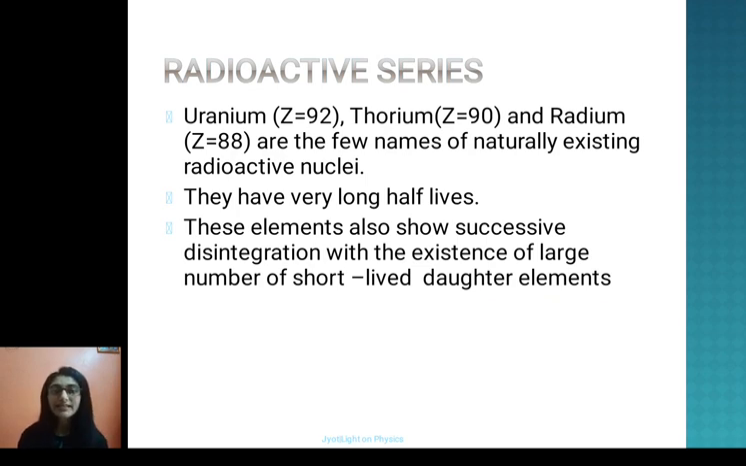Uranium with Z equals 92, that is atomic number 92, thorium with atomic number 90, and radium with atomic number 88 are a few names of naturally existing radioactive nuclei. They have very long half-lives, and these elements also show successive disintegration with the existence of a large number of short-lived daughter elements. Now this statement is very important. So these elements show successive disintegration. So let's first see what successive disintegration is.